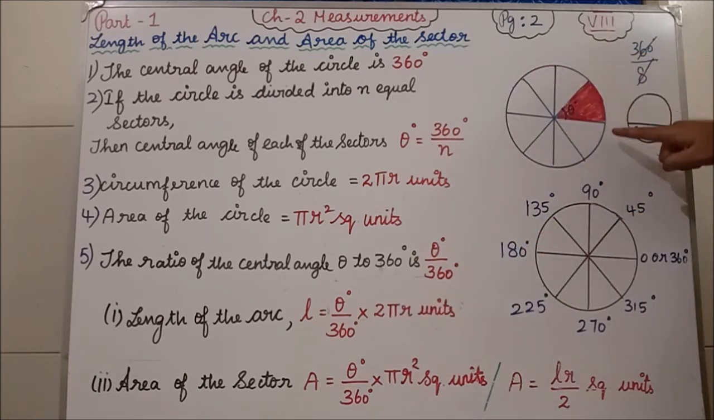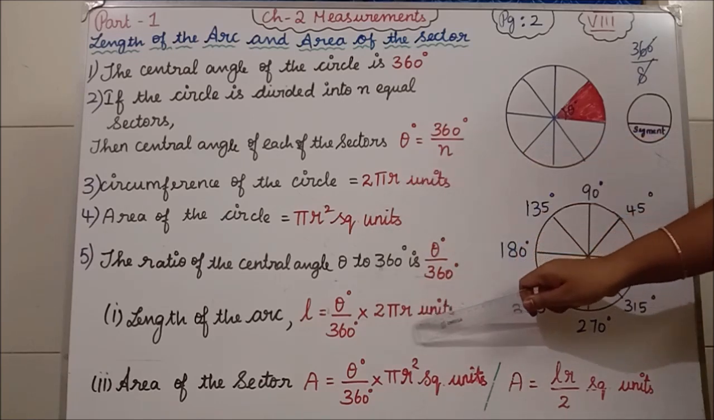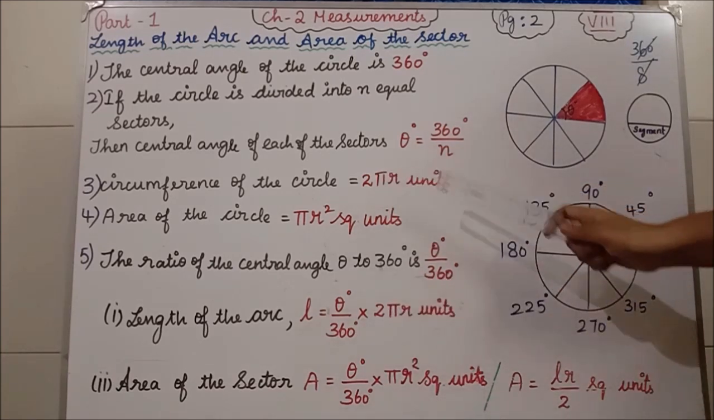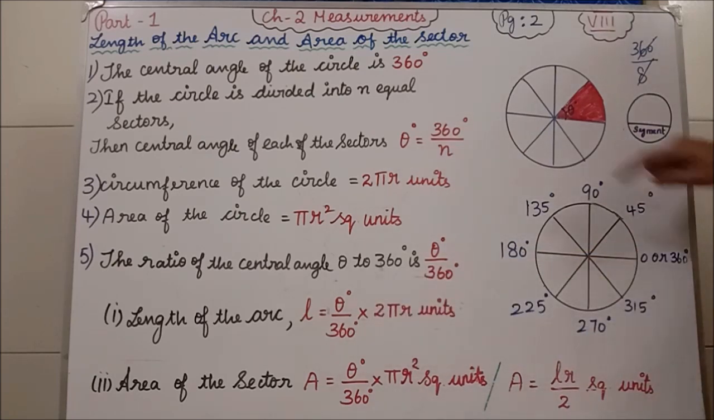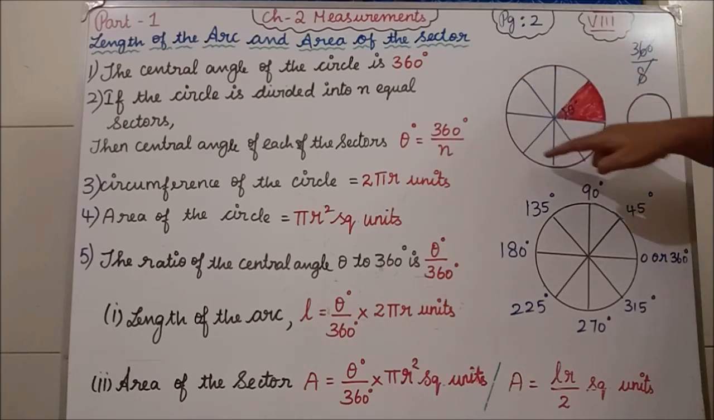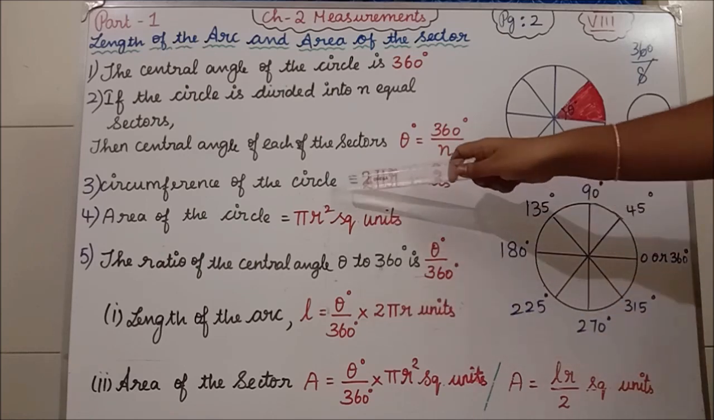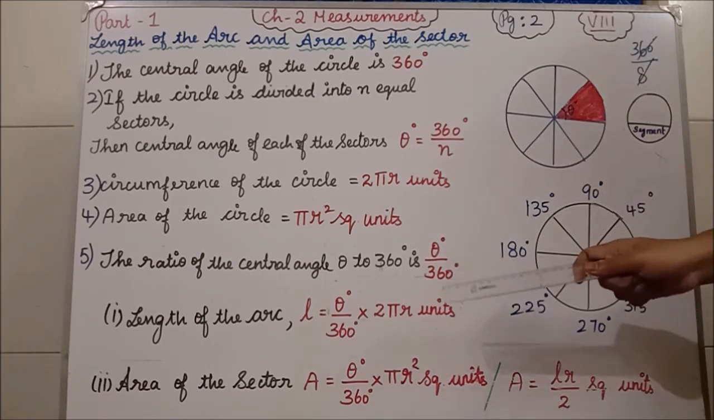This is the circumference, isn't it? The circumference of the circle formula is 2 pi r units. Clear? Length of the arc: L is equal to theta degree divided by 360 degree into 2 pi r, because the arc is a part of the circumference of the circle, and the circumference formula is 2 pi r. Clear? Next, area of the sector.